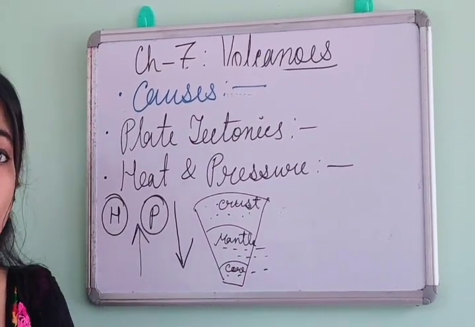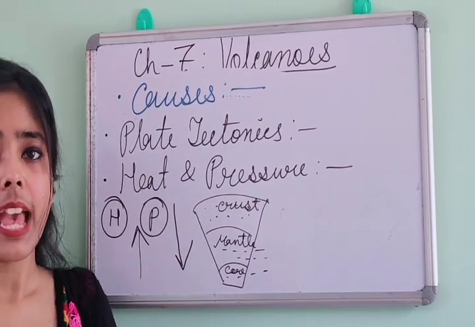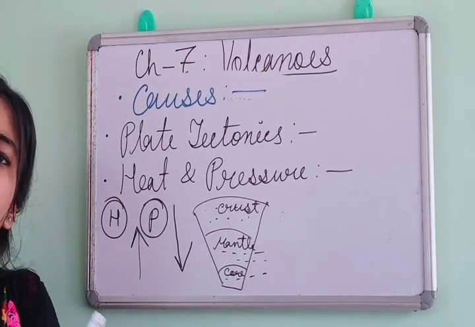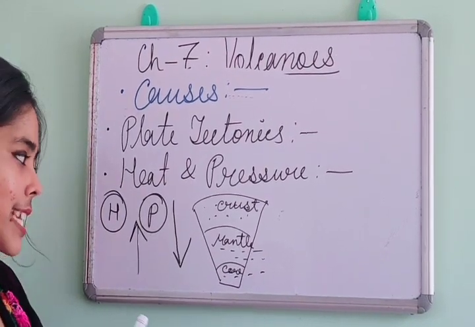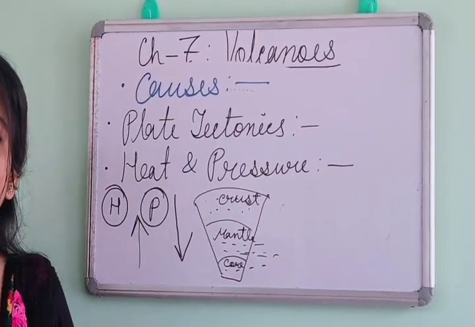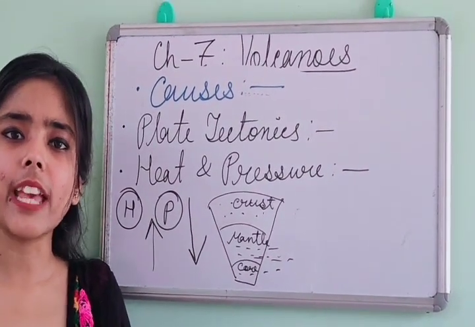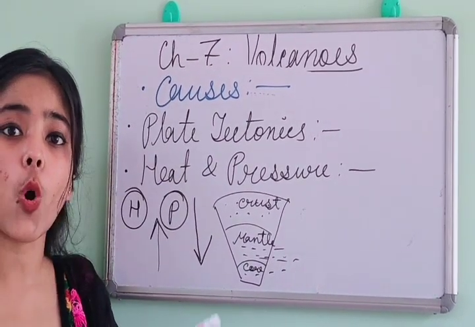The weaker rock will be getting melted. Okay, and we know that rock is a very bad conductor of heat. That's why rock or earth crust generally does not let the heat escape. So due to the increase of heat, the weaker rocks will be melting out, and by this they will cause pressure.